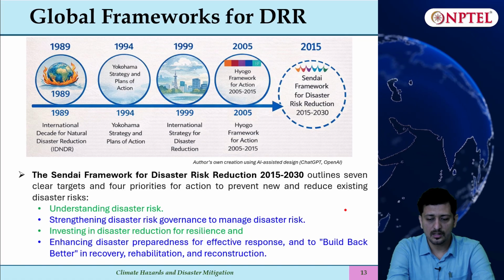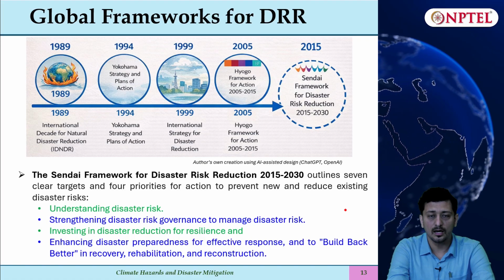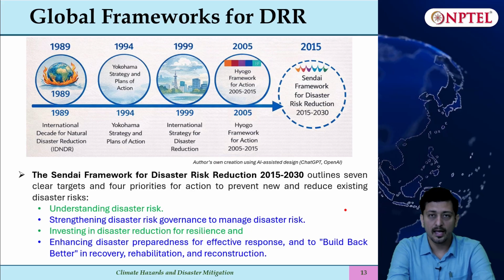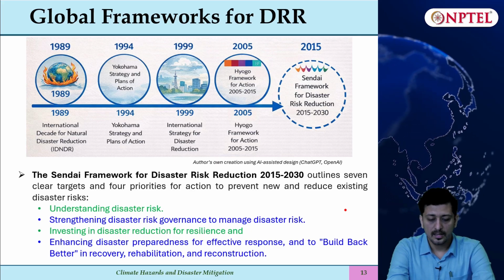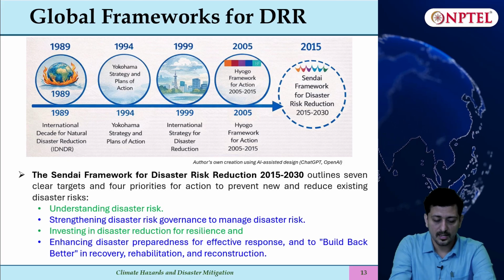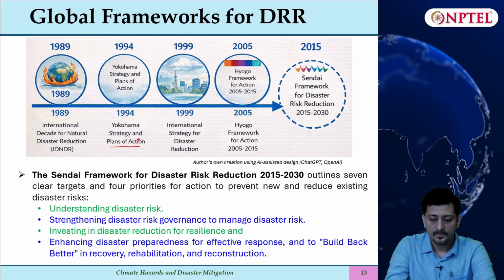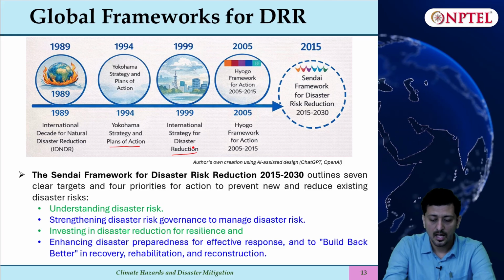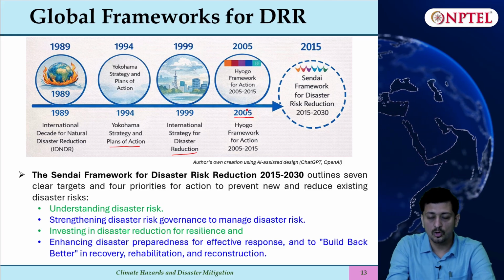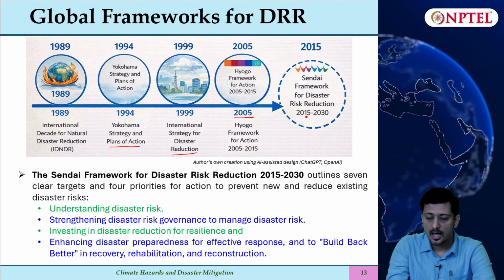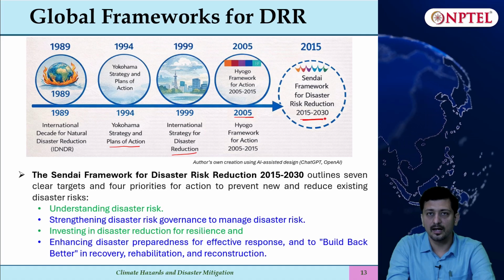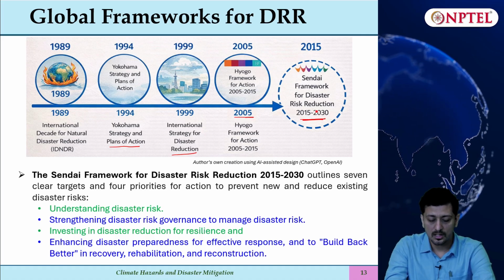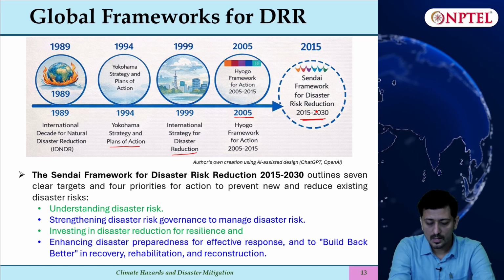Starting with the global frameworks, it all started with the International Decade for Natural Disaster Reduction, that is IDNDR, in 1989. Then in 1994 the Yokohama Strategy and Plan of Action were put in place. 1999, International Strategy for Disaster Reduction. Then 2005 to 2015 the Hyogo Framework for Action was in place, and 2015 to 2030 the Sendai Framework is in place. So in 2030 it will be revived again to see what the changes are.